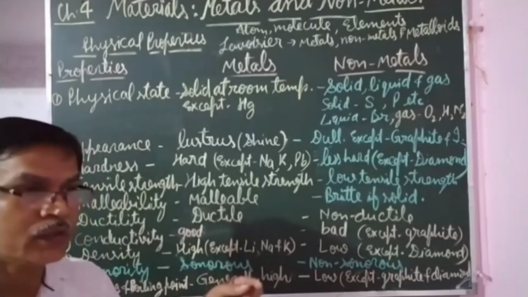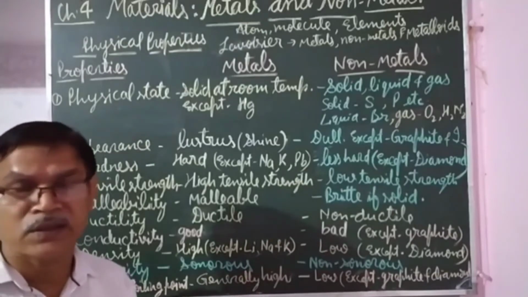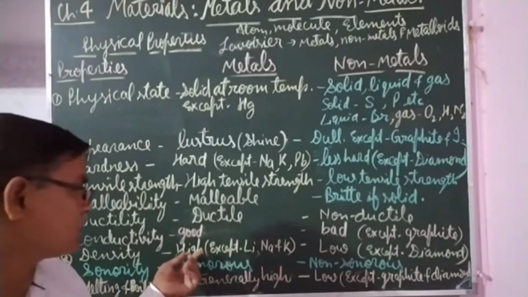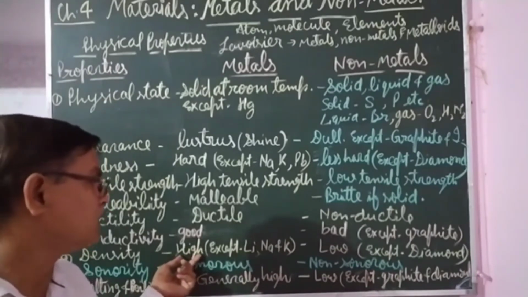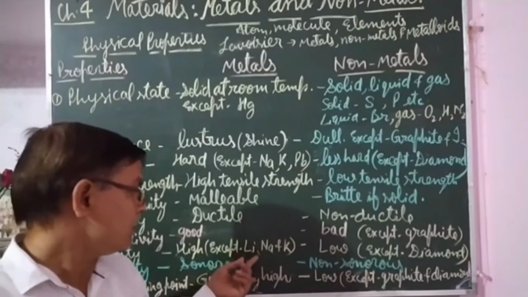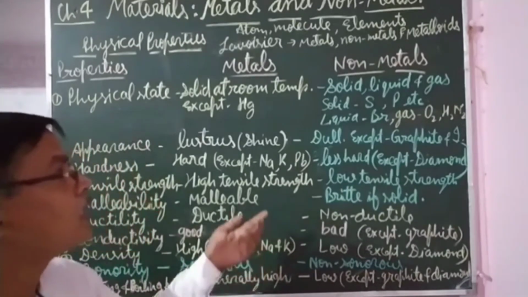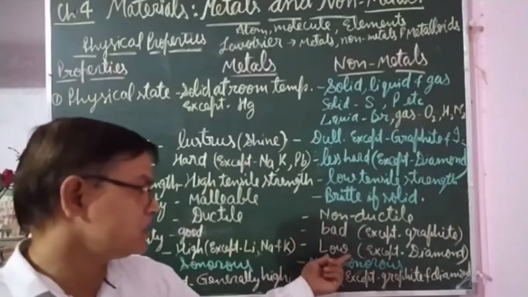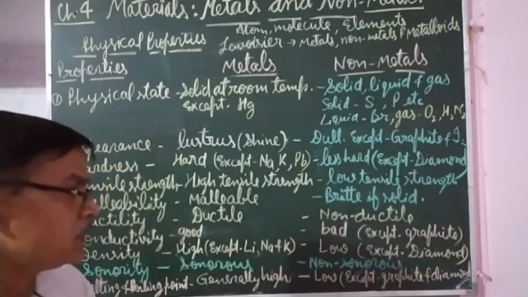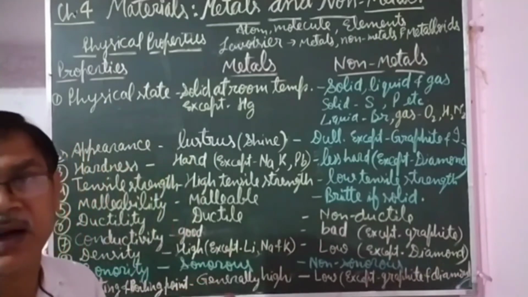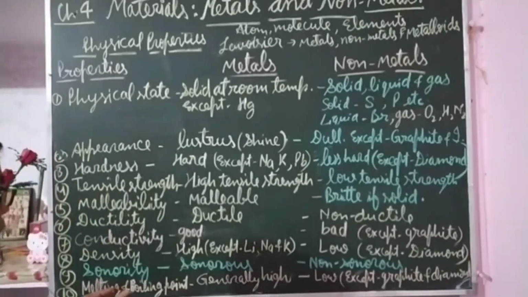Means if you keep an iron nail into the water, it will sink, because the density of iron is higher than the water, but lithium, sodium and potassium have less density. And in non-metals the density is low except diamond. Although diamond is a non-metal, its density is high, that's why it is the hardest substance and it is a non-metal.